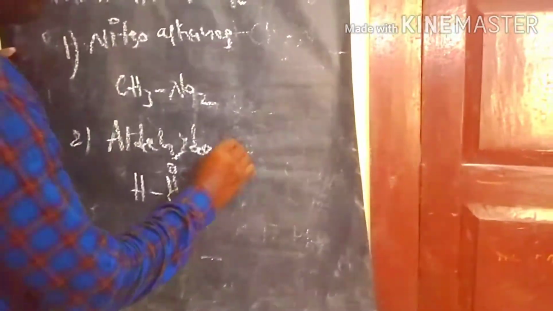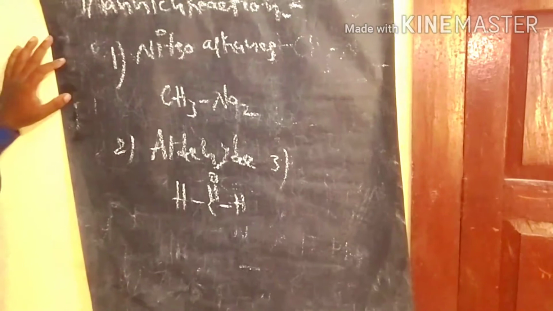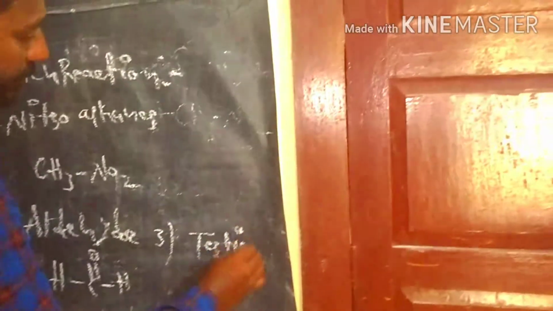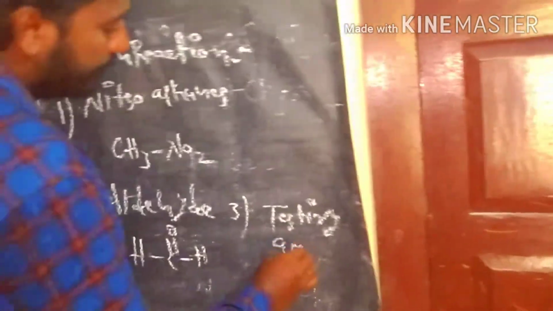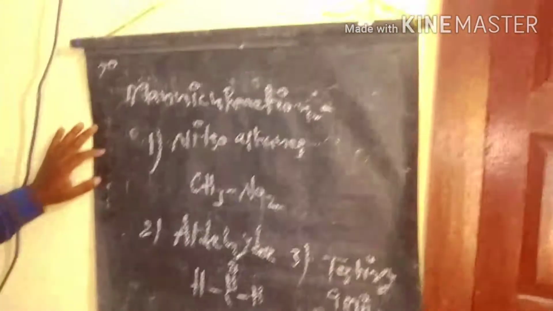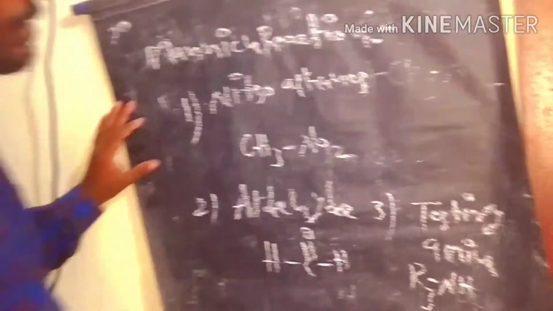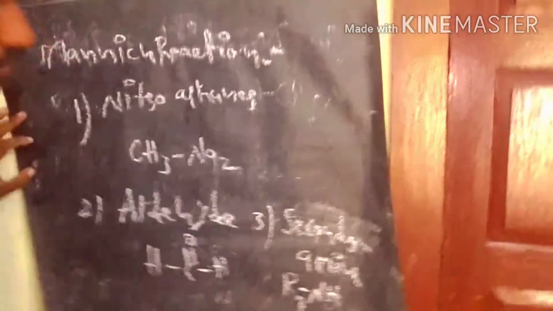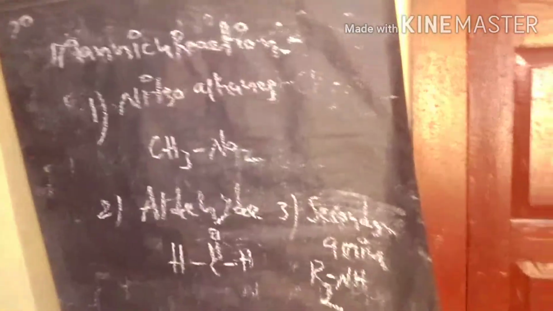The third one is amines, R3NH. Sorry, here we take only secondary amines, not tertiary. These three types of functional groups are involved in this reaction to form a new compound, so that we call a Mannich reaction.